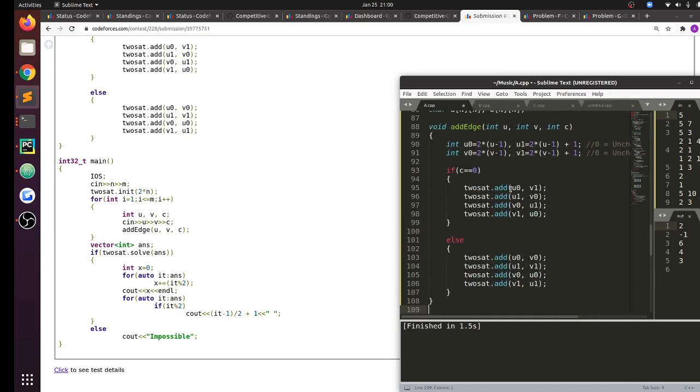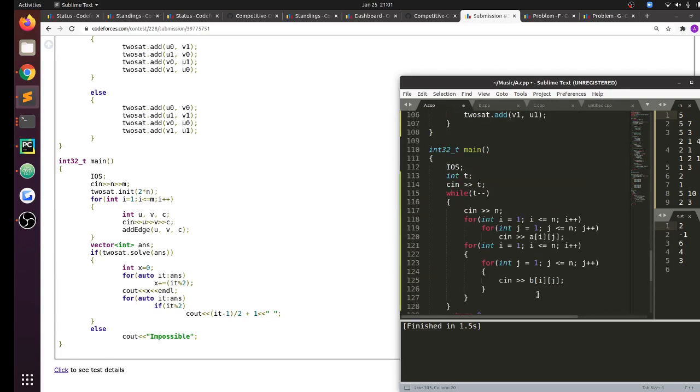unchanged, changed. So if c is 0, then okay, I'll flip this. So basically, if some bit is changing, then if the row is not flipped, then the column needs to be flipped, and vice versa. And the reverse holds if a_ij is equal to b_ij, right?